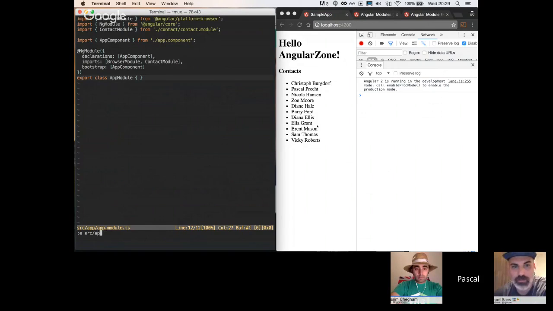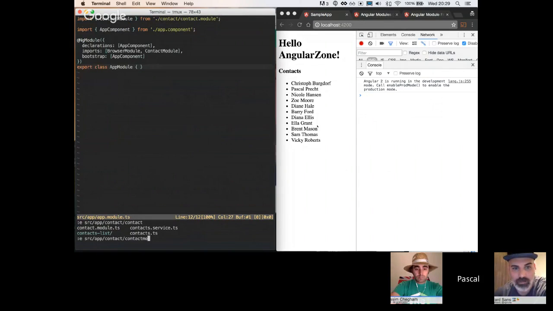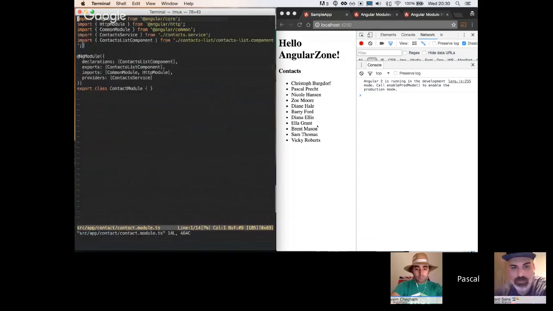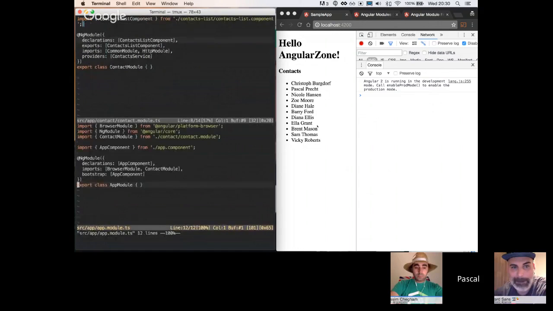And if we take a look at the contact module right here, this one actually declares the contact list component. So I'm going to open up the app module next to it so you can see the difference. You see there is no contact list component declared in our application module anymore, right? Instead, it is declared in our feature module, which also exports it, and we import the contact module here, and that's the reason why we can use the contact list component in our app.